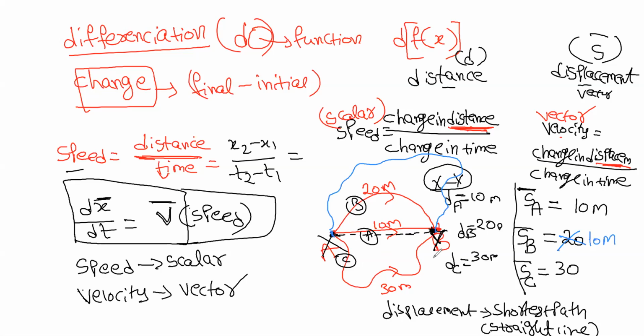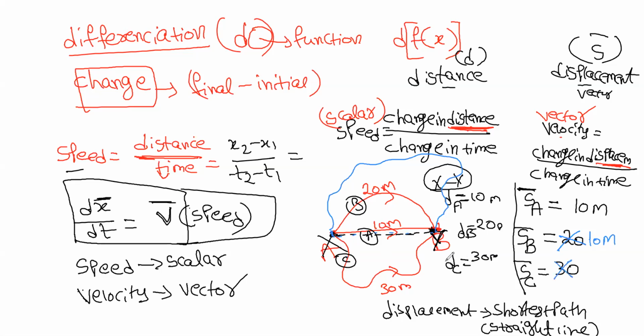It's not 20. There is a difference between distance and displacement. Displacement is a straight line distance, or in general a shortest path. So what is the displacement of this person when he takes path C? 30.